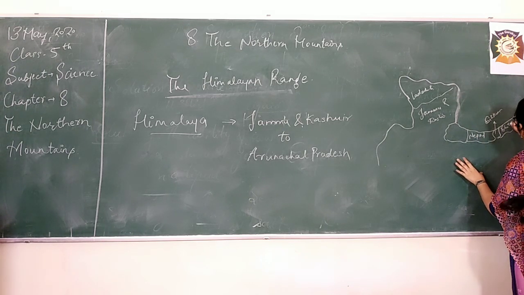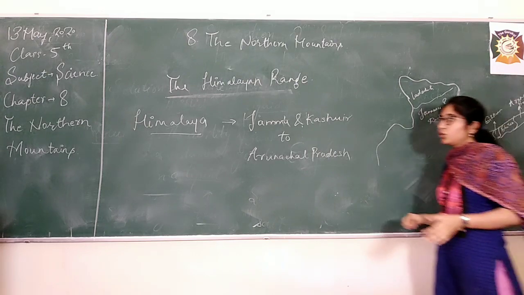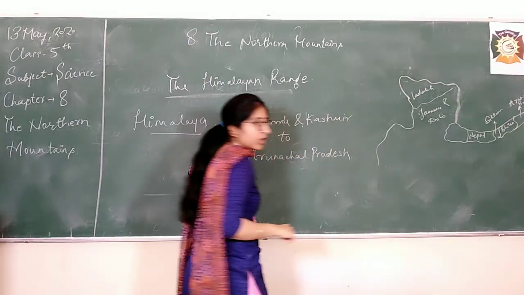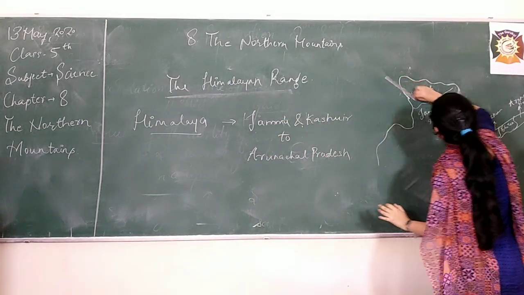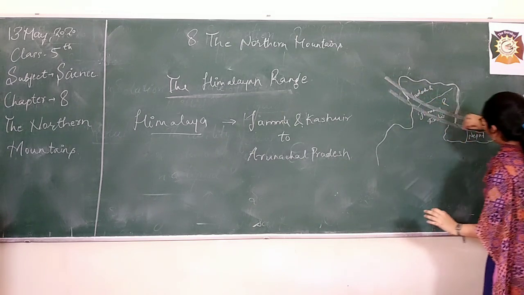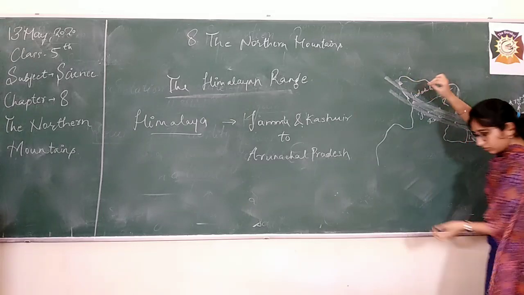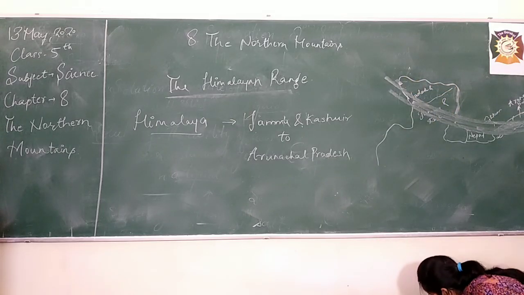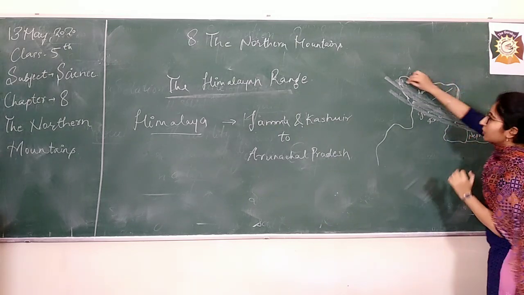I am just showing the neighboring countries as well, like Nepal and Bhutan. Then in the eastern region, Arunachal Pradesh is located on the map. So as I told you, Himalaya extends from Jammu and Kashmir to Arunachal Pradesh. All this region of India is covered with Himalayas. Okay.